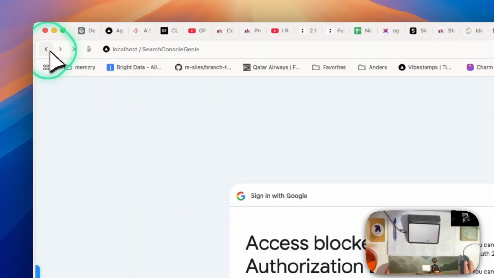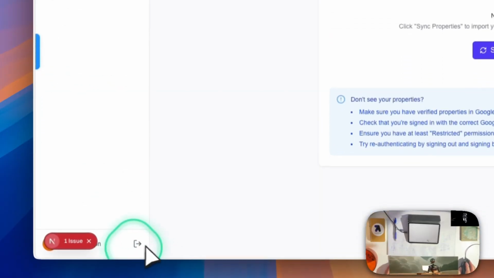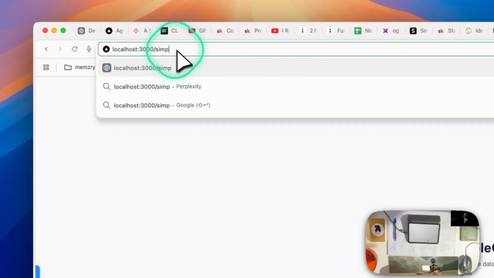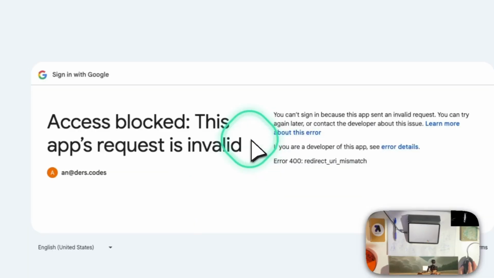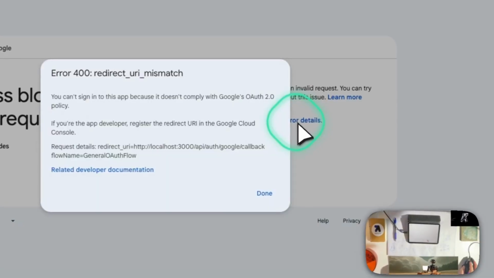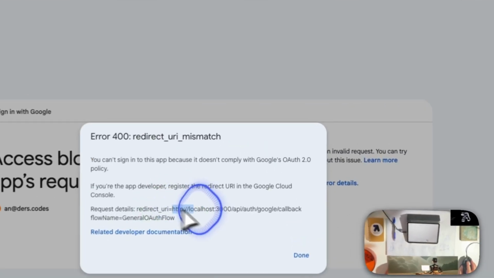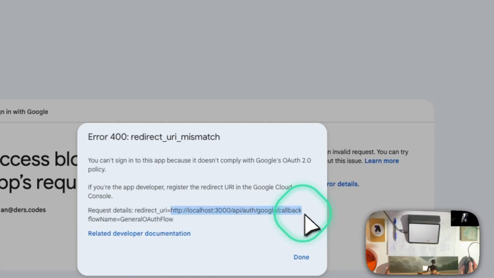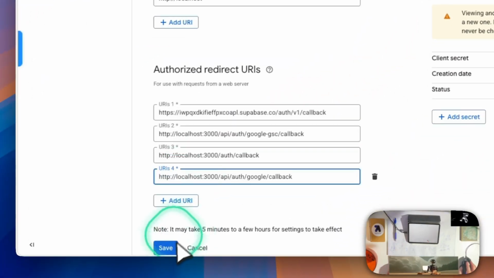Okay, we'll go to our simple login, sign in. This app request is invalid. Error details. Okay, we just need to register this in our client.